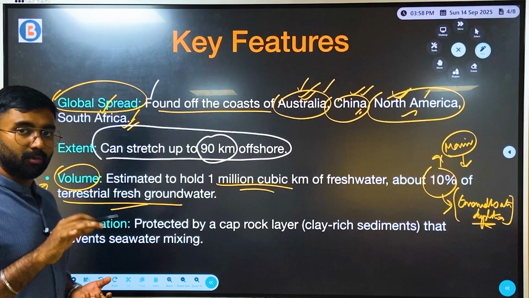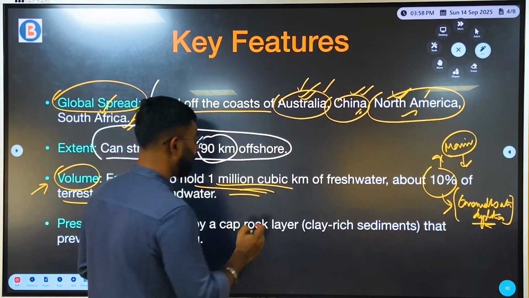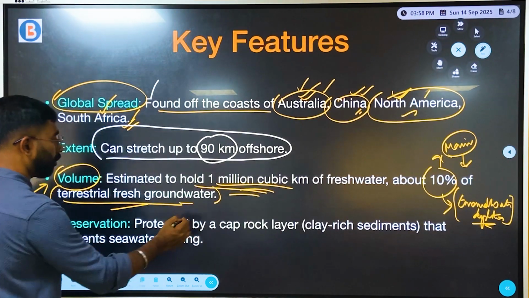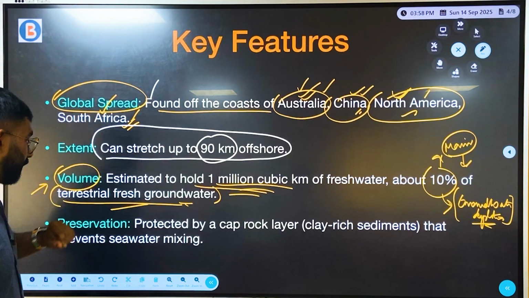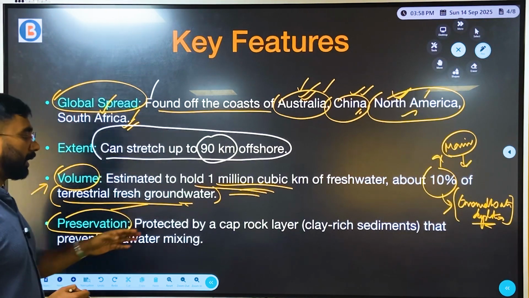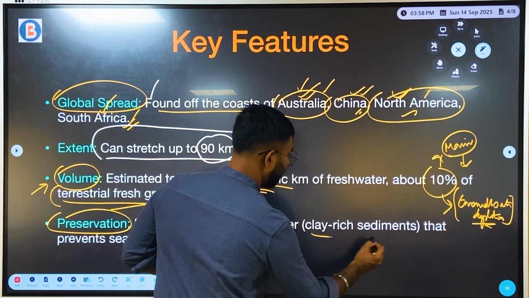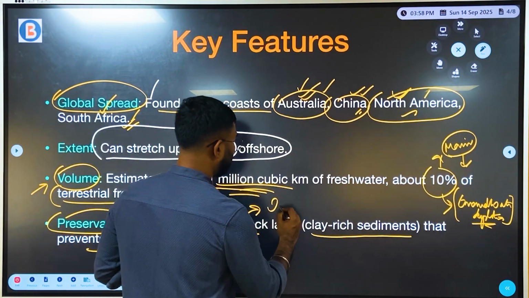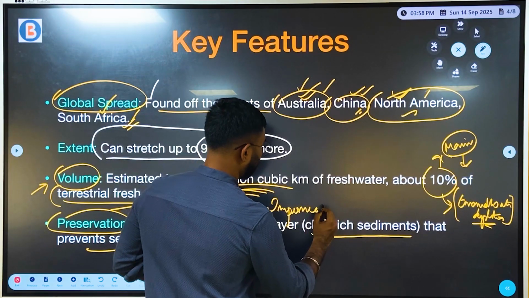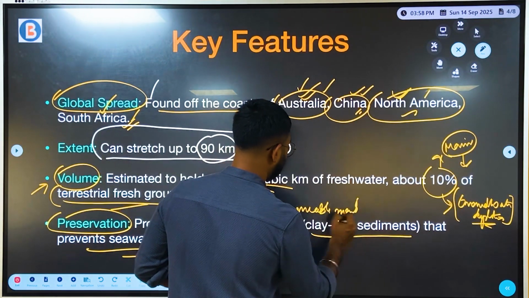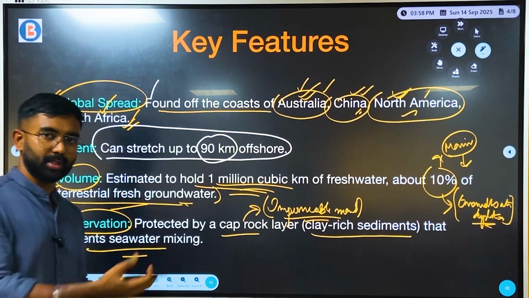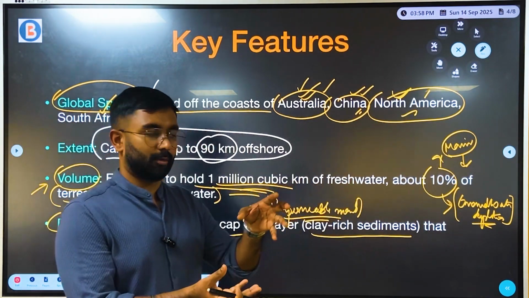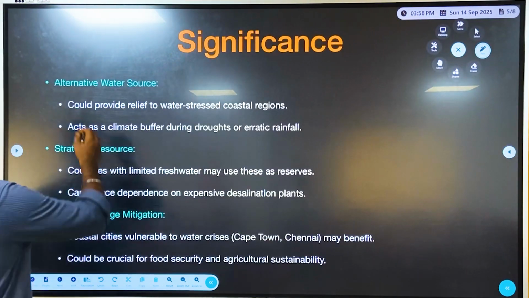So the present aquifer is estimated to hold 1 million cubic kilometers of fresh water, about 10% of the terrestrial fresh groundwater, right? Talking about the offshore aquifers, and about its preservation, it is protected by a cap rock layer, which is clay-rich sediments that prevents seawater mixing. So basically, this was the impermeable membrane that we discussed, or the impermeable layer of clay-rich sediments, which separates the bottom, or let's say the confined aquifer, from the unconfined aquifer, right? Done.